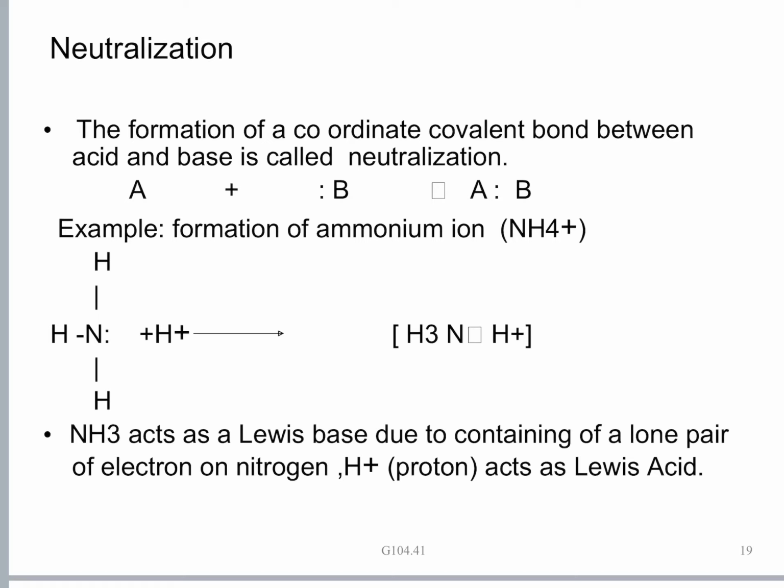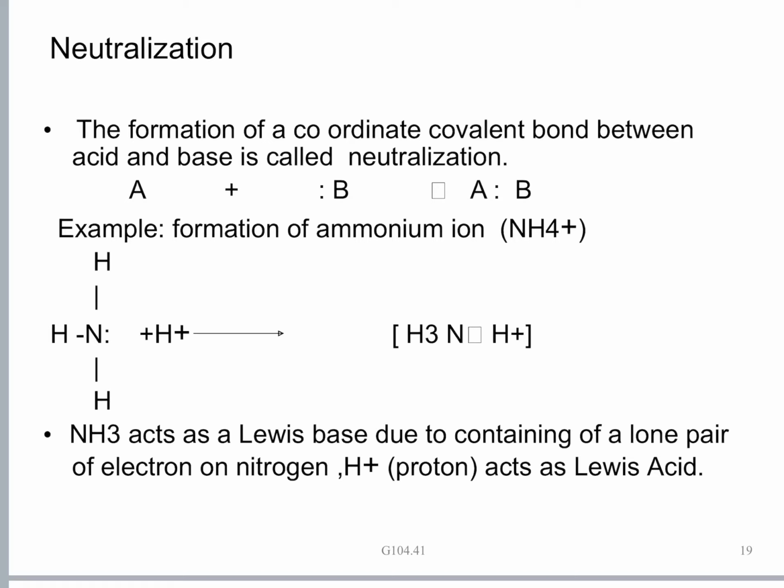Okay, A plus B gives the formation of the ammonium ion, let us say the NH4+ ion. Ammonia is NH3. In the outermost orbit, ammonia has 3 bonding pairs, 2px2, 2py2, 2pz2, which are bonded here. Ammonia is bonded with hydrogen atoms, and in the 2s2 there is a lone pair of electrons present in the outermost orbit.